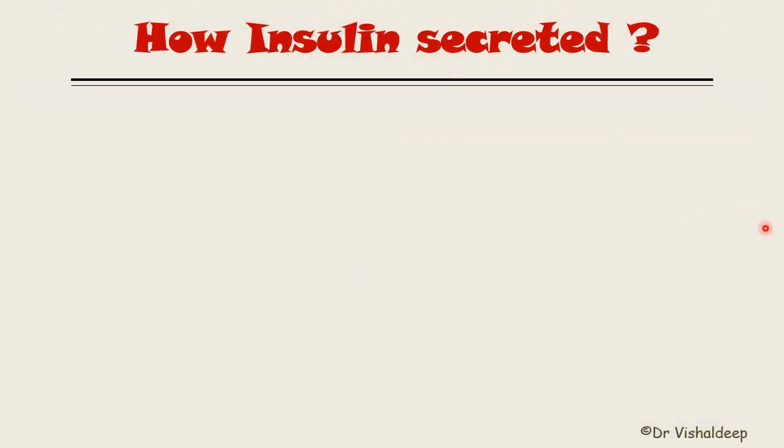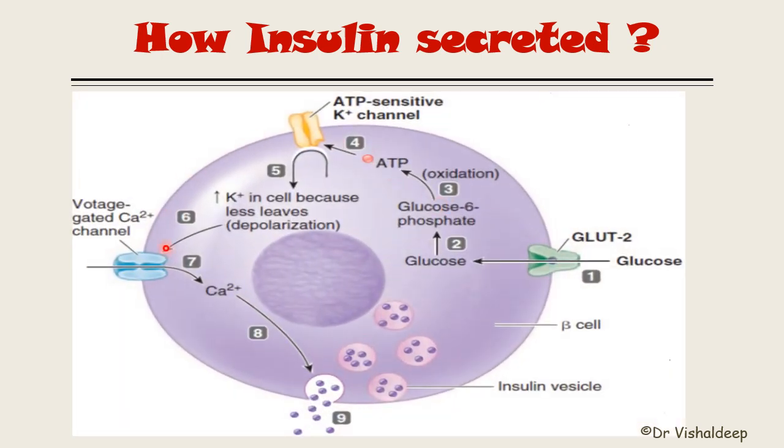How is the insulin secreted? Insulin is basically secreted by the beta cell of the endocrine pancreas. So let's see how the secretion will take place. This is the beta cell of the pancreas. The first action that takes place is the entry of glucose inside the beta cell via GLUT2. This GLUT2 is glucose transporter type 2.